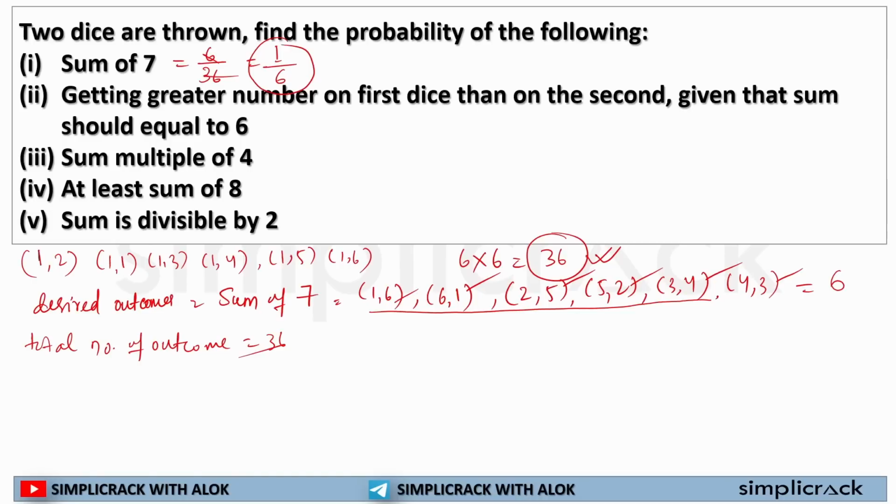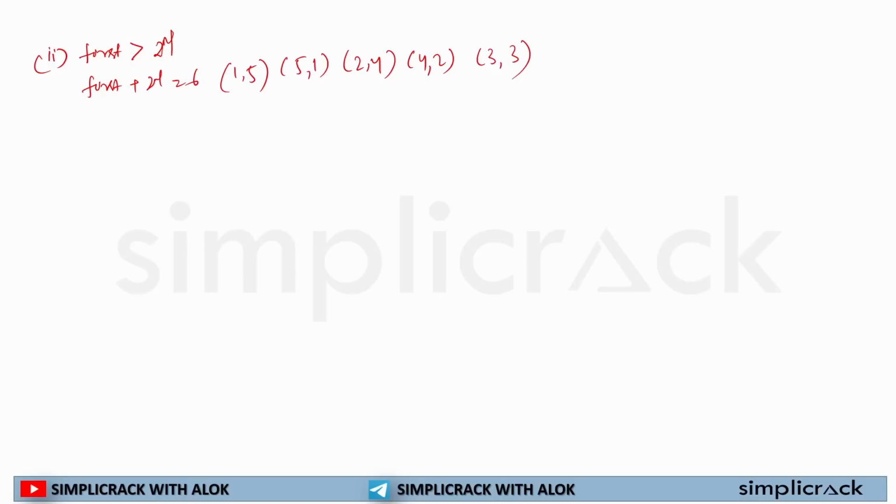Okay. Now, second question, getting greater number on first dice than on the second dice, given that sum should be equal to 6. Now, in this question, there are two rules. First number should be greater than second number, and first number plus second number is equal to 6. So let's see how many pairs are there which can give us 6. It will be 1,5; 5,1; 2,4; 4,2; 3,3. So these are the pairs.